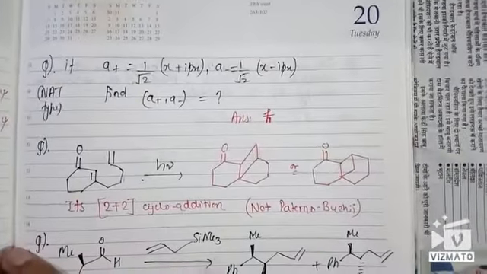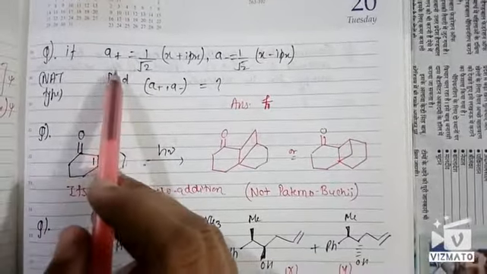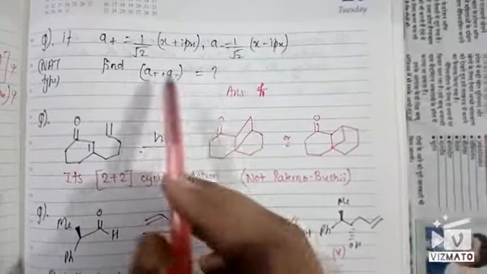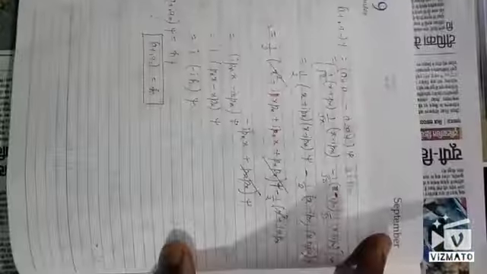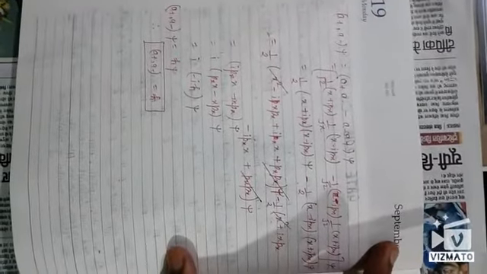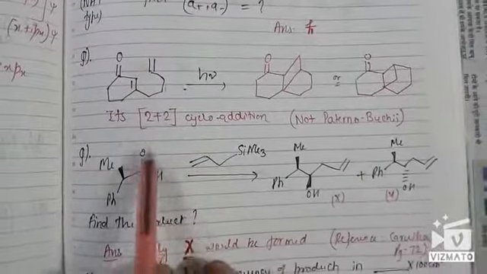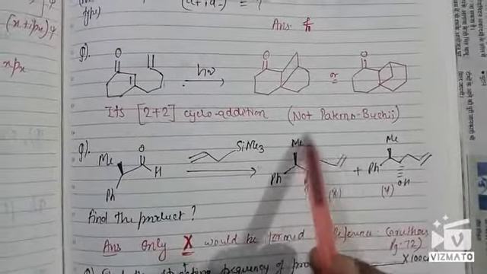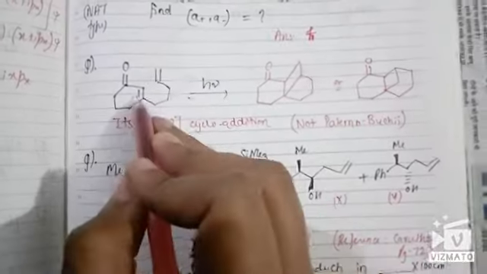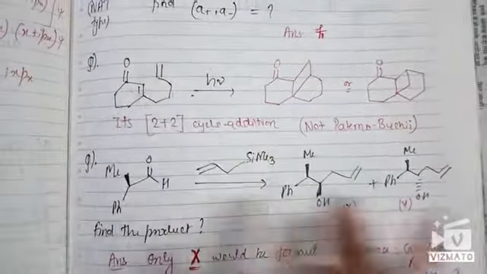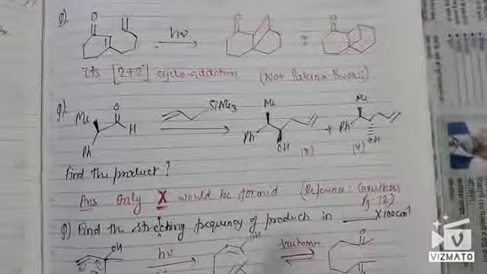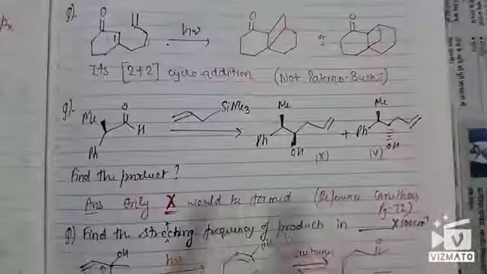Now this was also asked from commutators, so the answer to this was H cross. You can satisfy yourself with this solution. You can pause the video and practice it yourself. Now this is the question again. This question was based on 2 + 2 cycloaddition. This is not Paterno-Buchi reaction. Like this and this, that type of rearrangement would not take place, because this is a 2 + 2 cycloaddition.